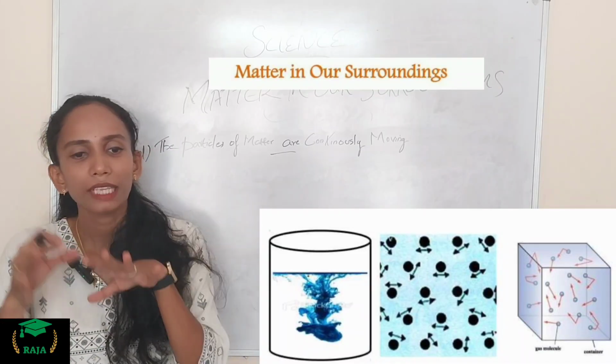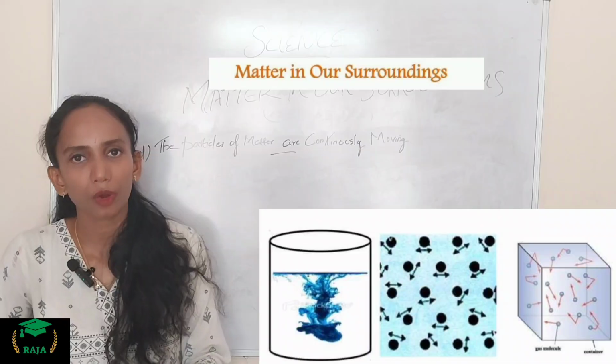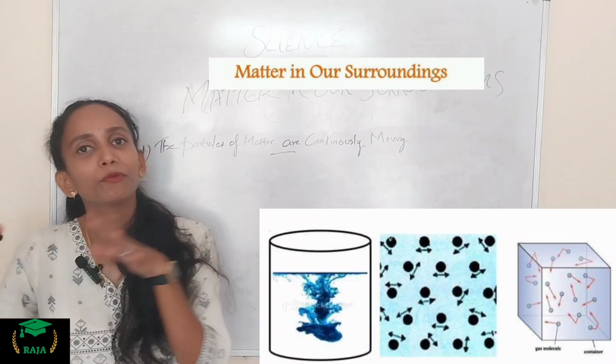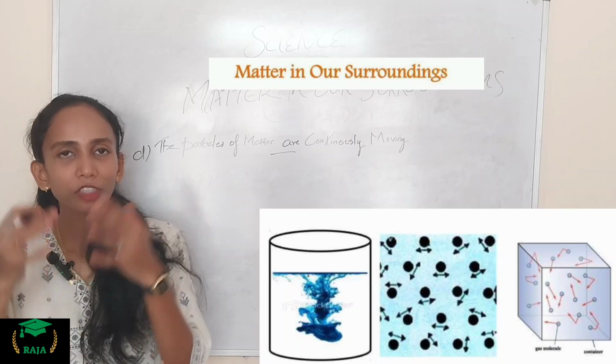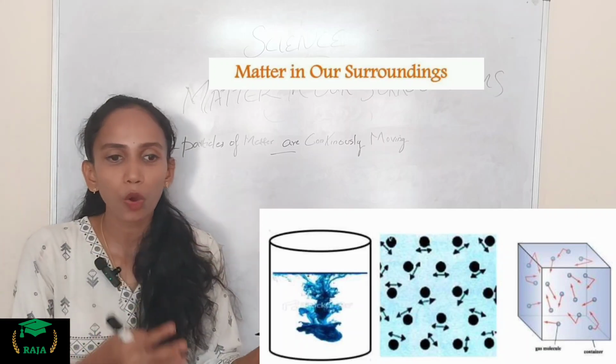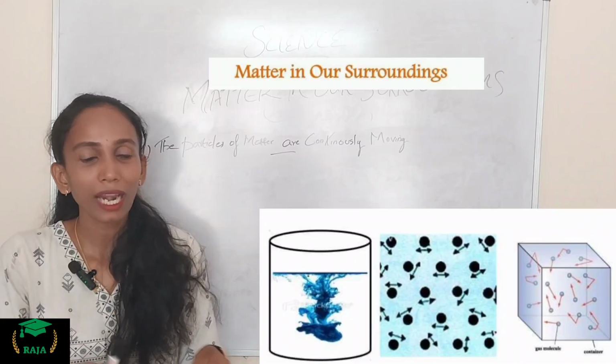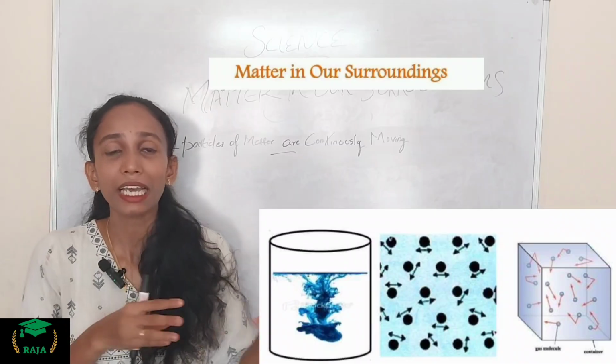The ink spreads evenly throughout the water due to the movement of the particles of water and of the ink too. Actually we know that the intermixing of two or more different types of matter on their own we call diffusion. We studied it in the last grade.